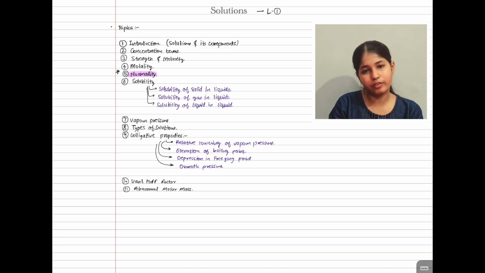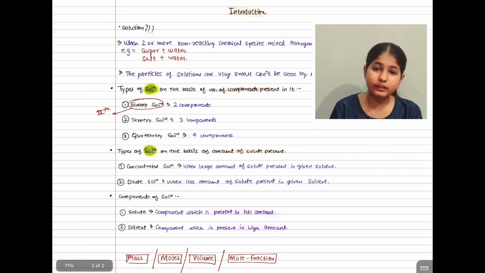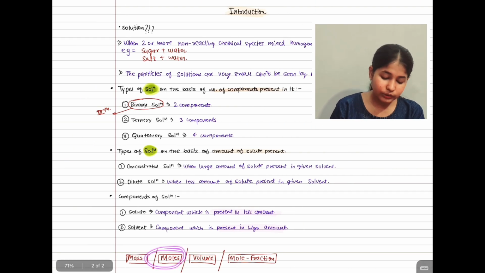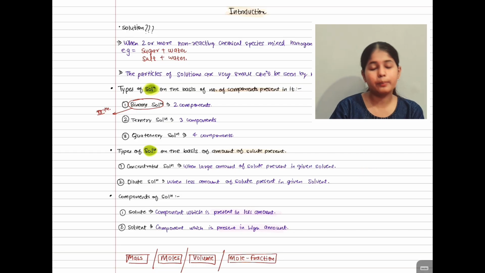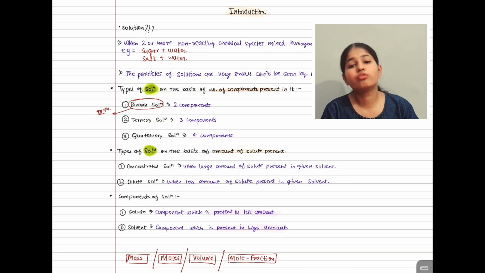So I advise you that before starting the concentration terms, if you don't know about moles, make sure you understand moles. What is a mole? How do you take out moles?